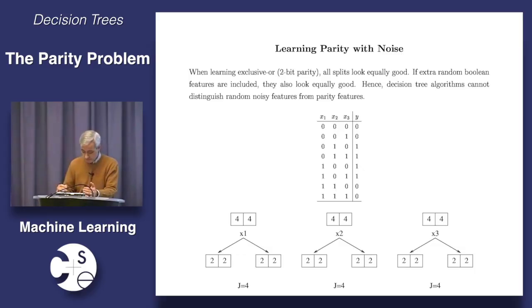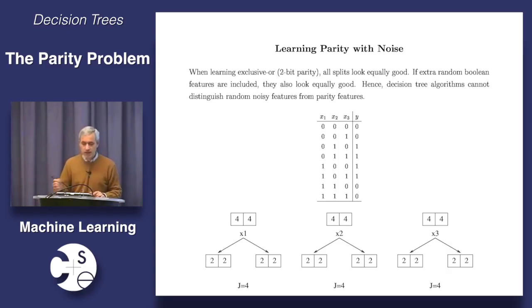Now, if you look at it, y is the parity of x1 and x2. When x1 and x2 are both 0, y is 0. When only one of them is 1, y is 1. And when they're both 1, it goes back to being 0. So y is a very simple function of x1 and x2. But let's do this with the error because it's simpler than the information gain. You can check at home that the same thing would happen with information gain.